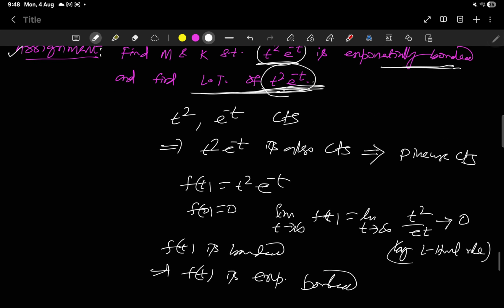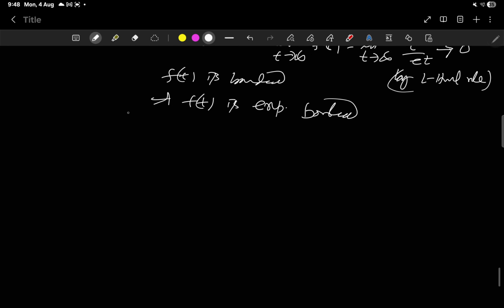Now we have to find M and K. We can think of the maximum value of this, right? What is your f(t)? Your f(t) is t square e to the power minus t.